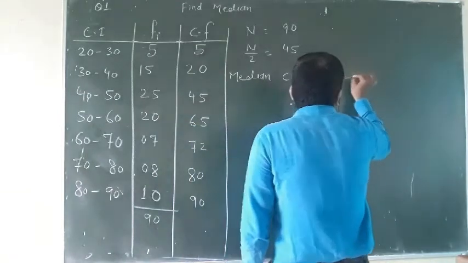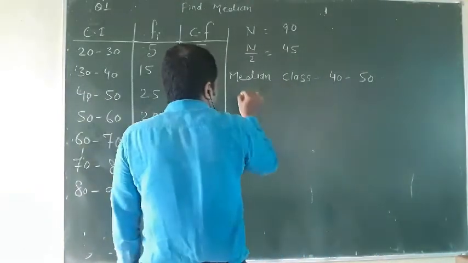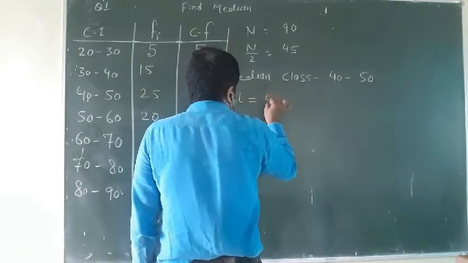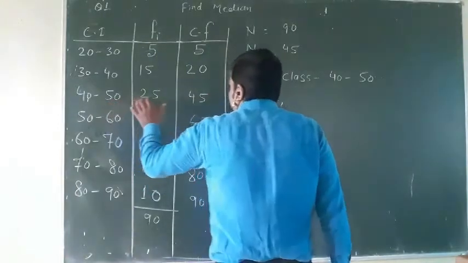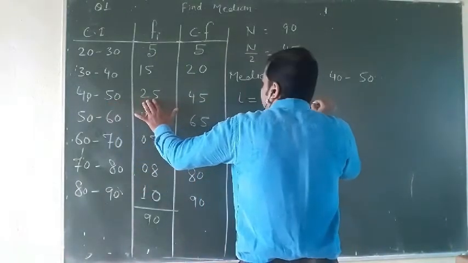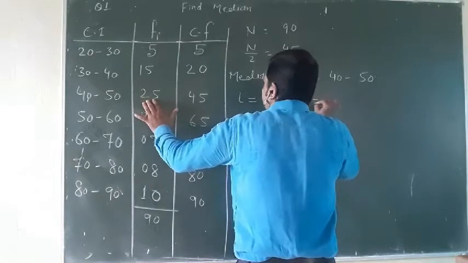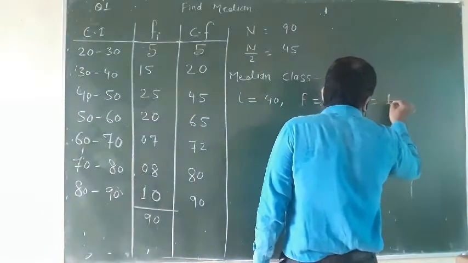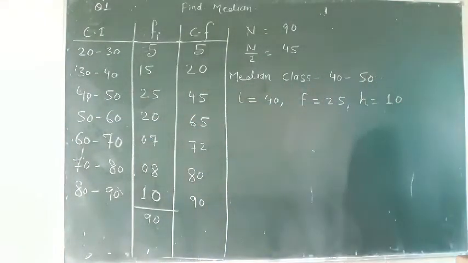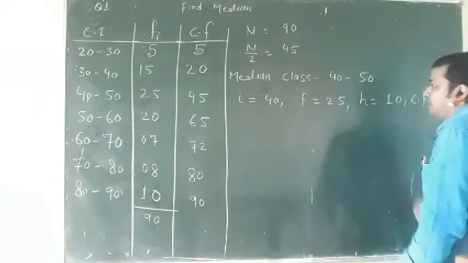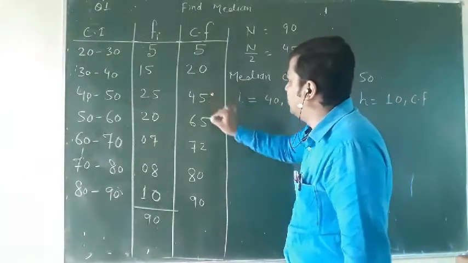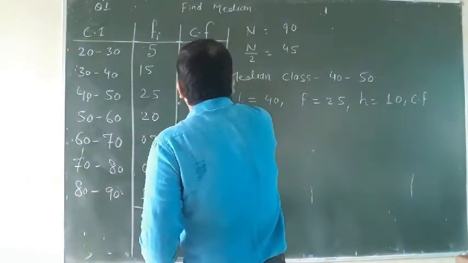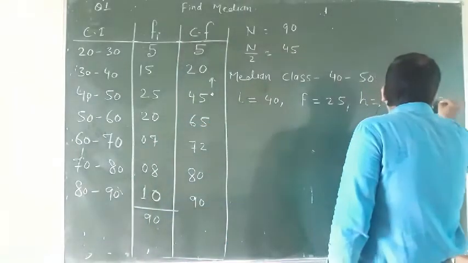40 to 60. So as per this, the lower limit, called L, will be 40. Frequency of this class interval, that is F, will be 25. Height of this class interval, that is H, will be 10. Now cumulative frequency, CF, of above this one. Above 45 is 20.